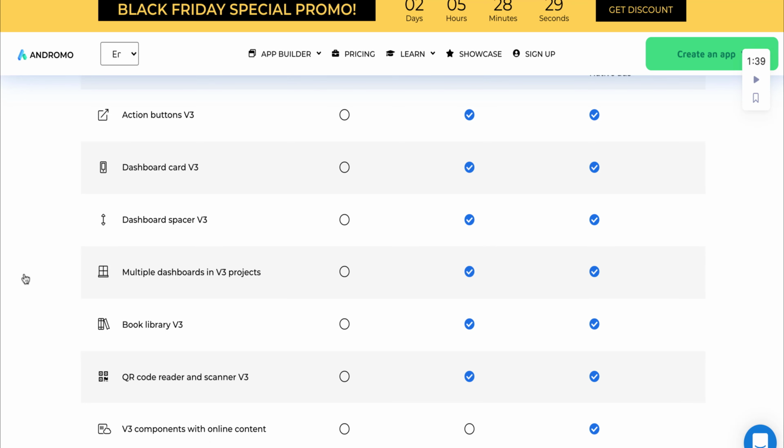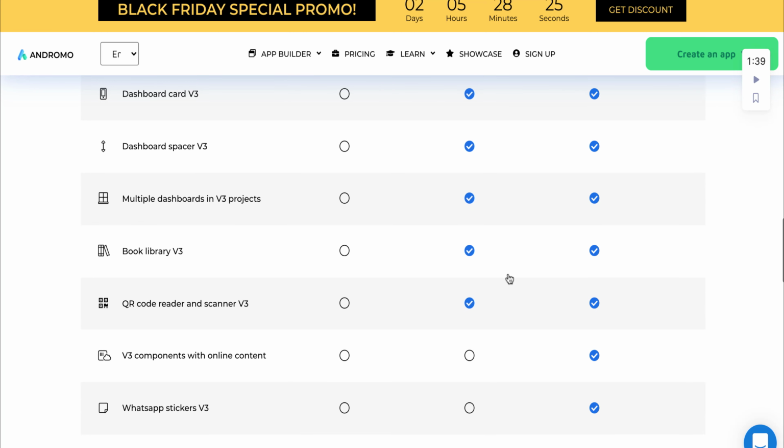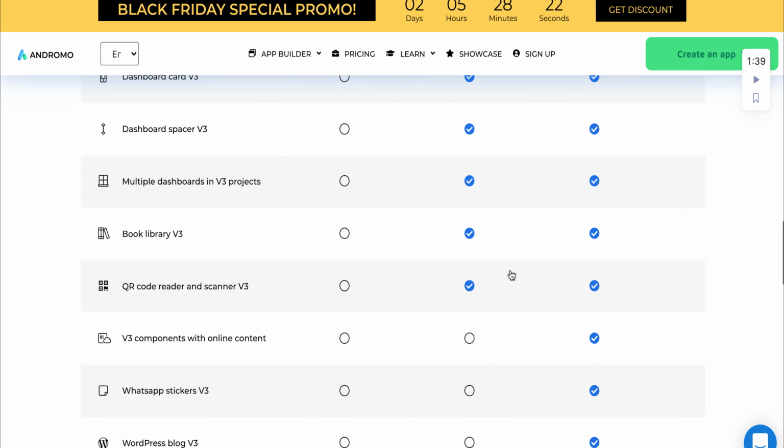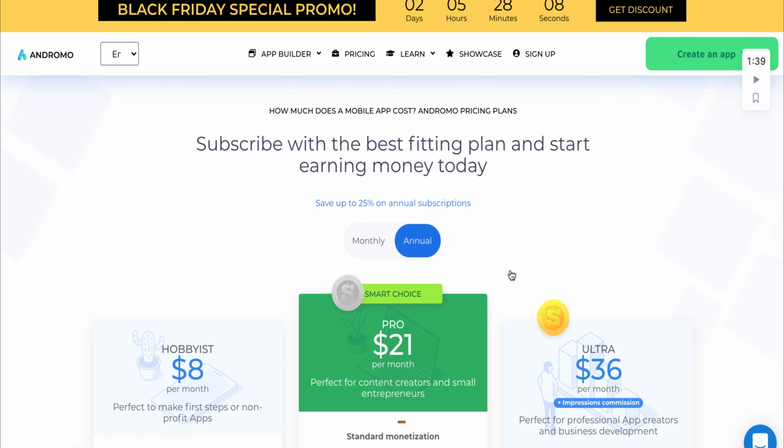If I'm looking for further differences, the Pro or Ultra, that's where I'm going to be getting more customization for my dashboards and the look and feel of the app. In the comment section down below, let me know what your price range is. Where are you? Are you doing this as a hobbyist? Are you just getting started in the no-code space? Or do you have an established business and now you're looking at an opportunity to expand with an app?